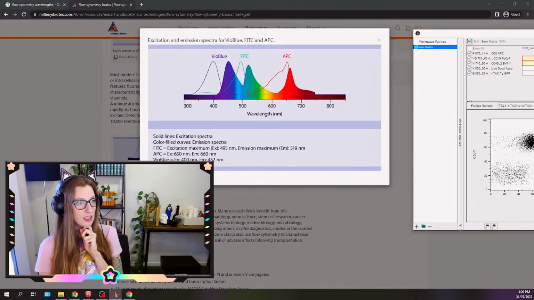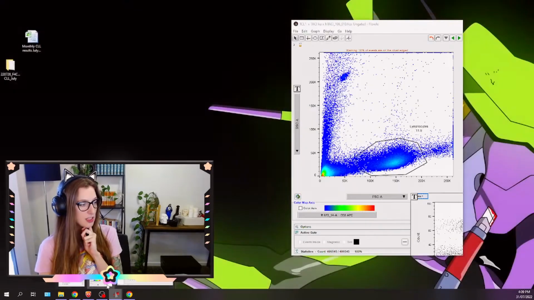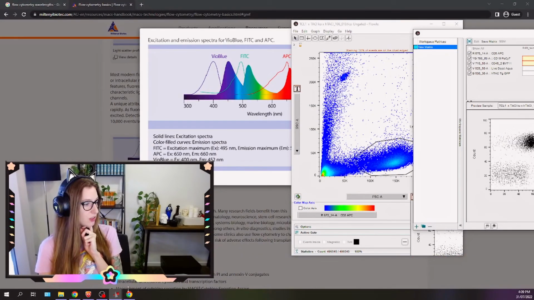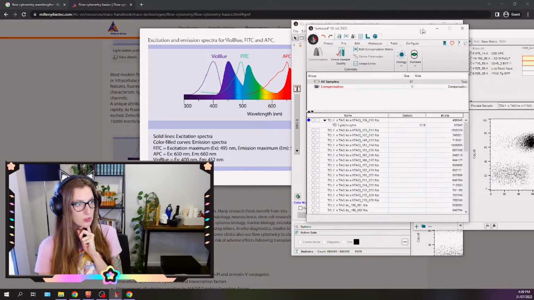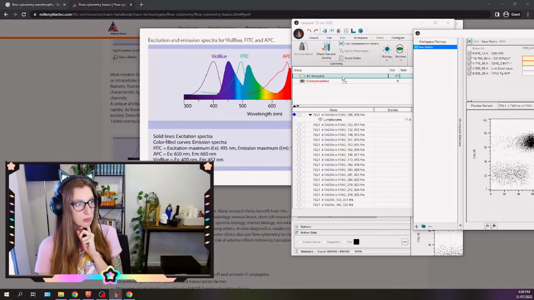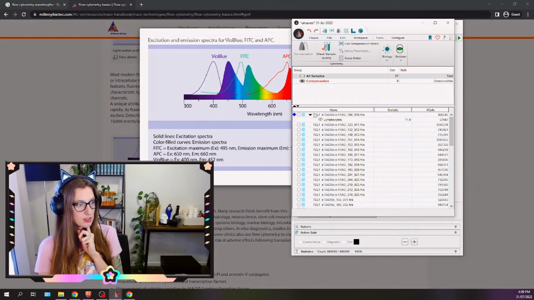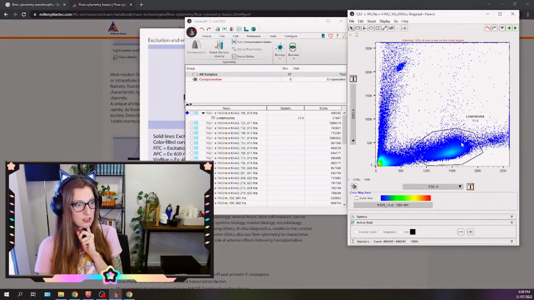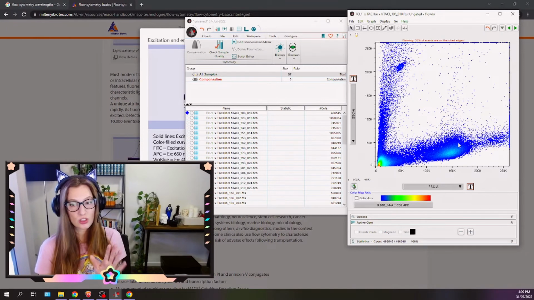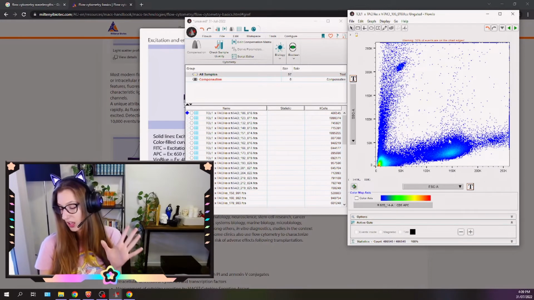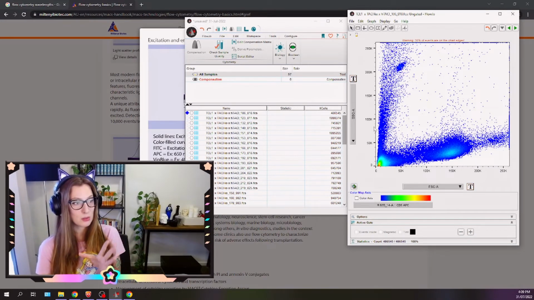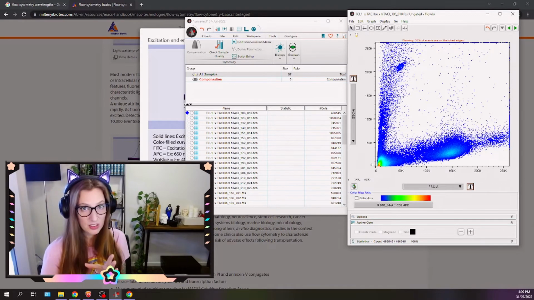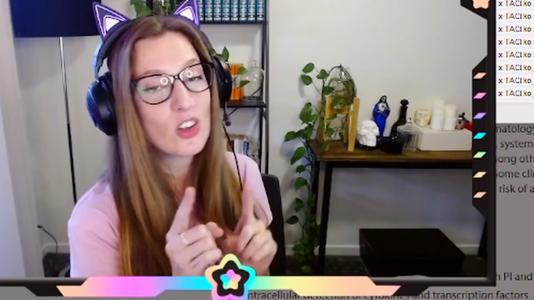So what I'm going to do now is I'm going to take this compensation that I've done, I'm going to drag it over to all of my samples, which is over here. And I'm going to go to all samples. I'm just going to drop that. And you can see how there's all these little blue boxes now. That's our compensation. So we're going to go into this. We're going to delete this now, because what I want to do is I want to gate out those cells that thought that they were single cells, but they're actually what we call doublets. They're sneakies, because they're not actually single cells.